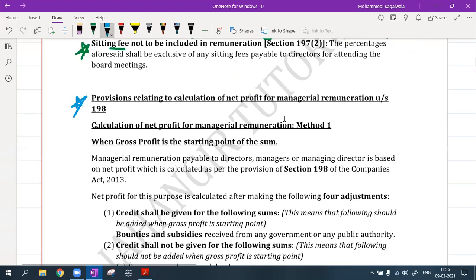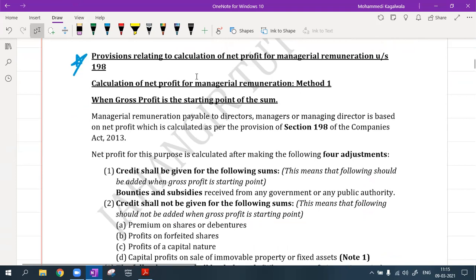We have to calculate net profit for ascertaining managerial remuneration. There are two methods, method one and method two. In method one, I will start with gross profit. In method two, I start with net profit. We make the trading account first, and only then do we get gross profit, right? So in method one I will start with gross profit. In method two I will start with net profit. Whichever method you use, the answer will be the same, but you will have to know both methods.